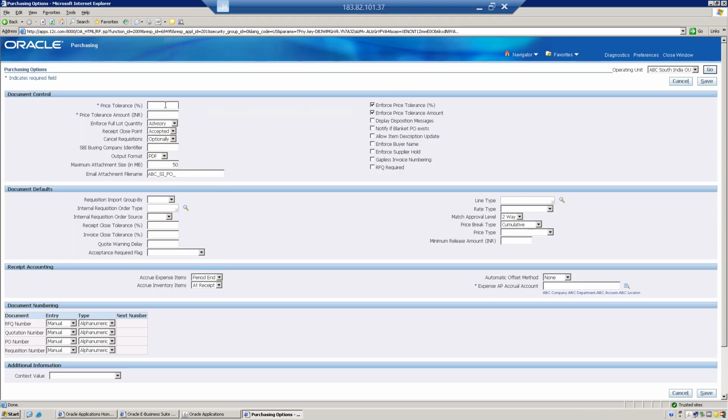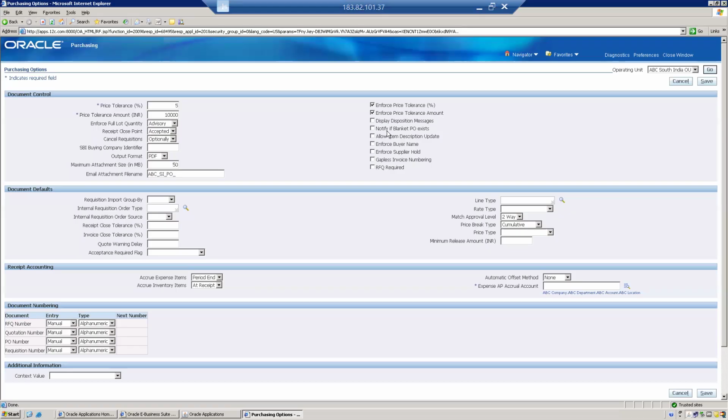Okay. Price tolerance. So what I'll do is I'll go and set 5% and the bulk amount. So it's like a bulk amount. It should not be more than a 10,000 increment. Okay. Fine. Display disposition message. This I'm not sure about. Okay, we can explore it.